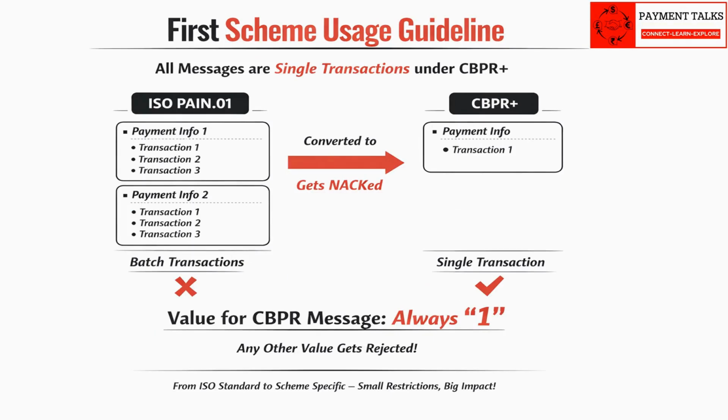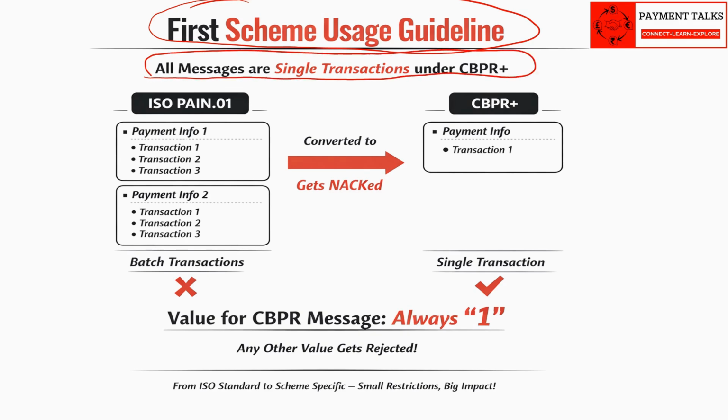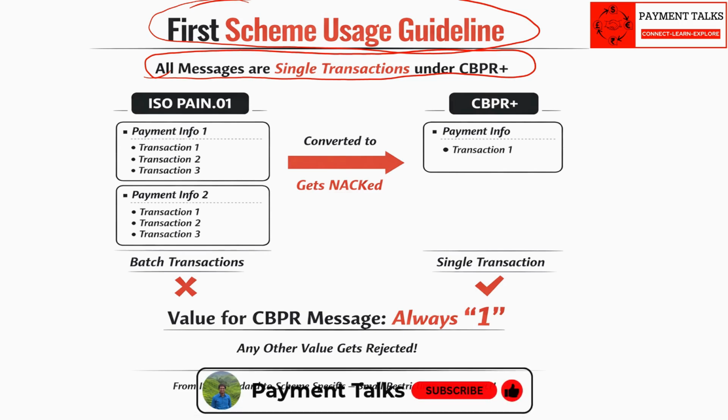Now we will see the first scheme usage guideline. We understand what this field is in ISO. Now CBPR has a usage guideline that all messages are single transactions. That is, CBPR Plus does not allow batch transactions.